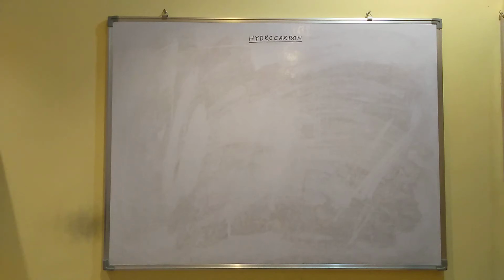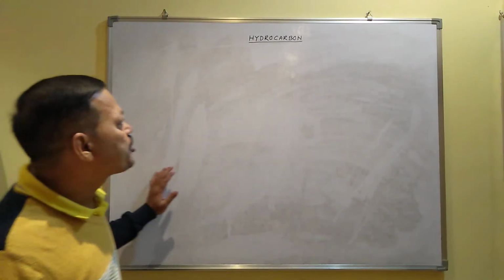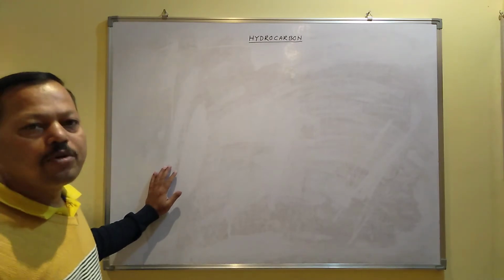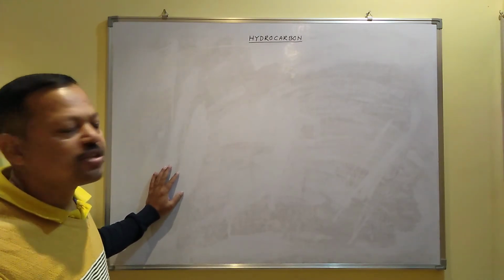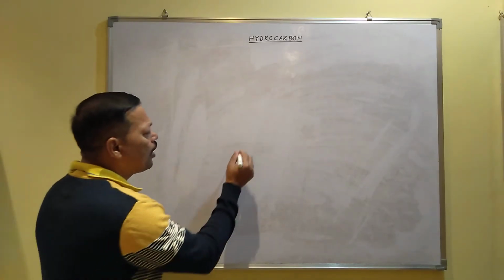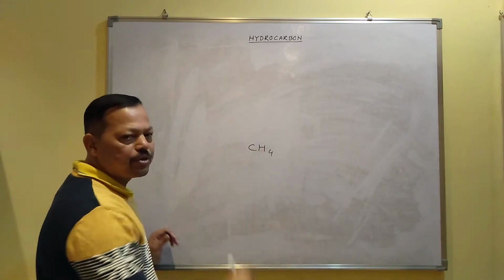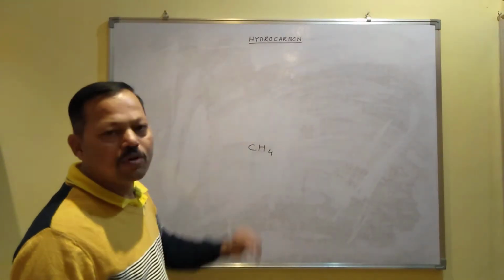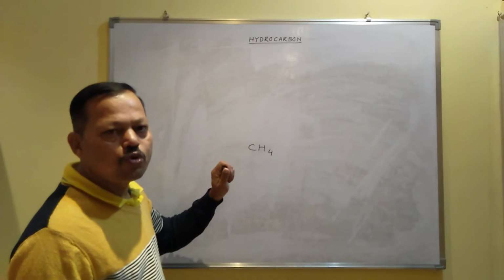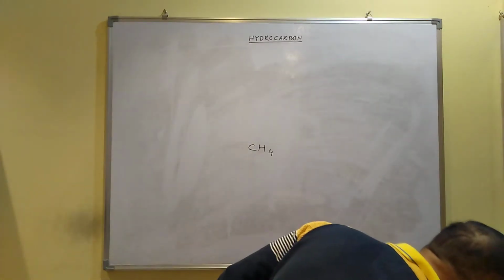Good morning, students. Today we'll do a new chapter, that is hydrocarbon. So this is the second chapter of organic chemistry. As you know, hydrocarbon means those organic compounds which contain only carbon and hydrogen. For example, this is one of the compounds which contain only carbon and hydrogen, and this type of compounds are called hydrocarbon. Hydrocarbon means those organic compounds which contain only carbon and hydrogen.